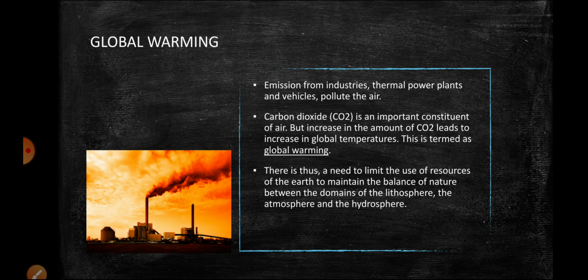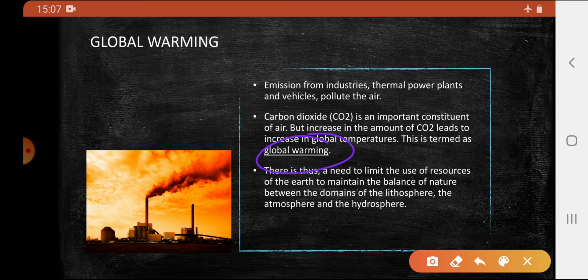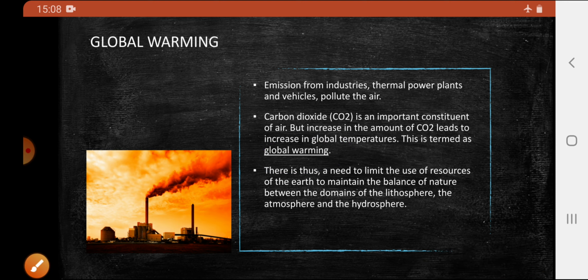Carbon dioxide is an essential component in the air, but an increase in carbon dioxide rapidly heats up the Earth's surface, which is known as global warming. Thus, we need to limit the overuse of Earth's resources to avoid disasters.